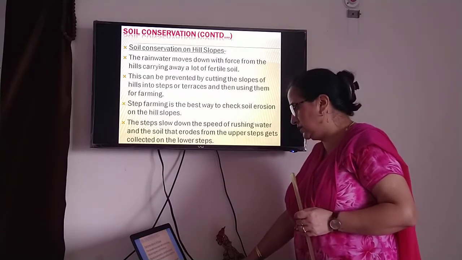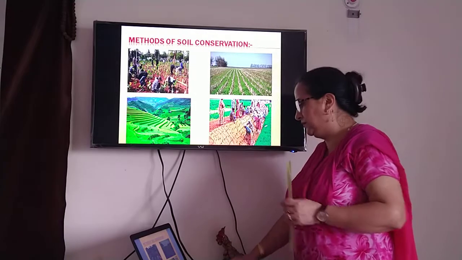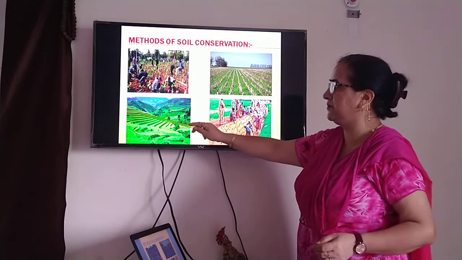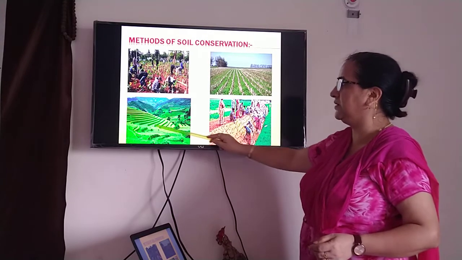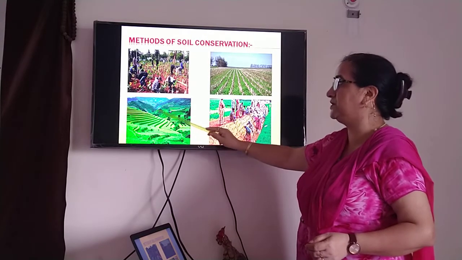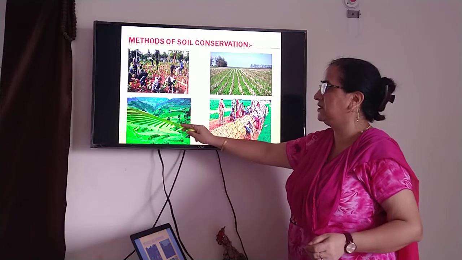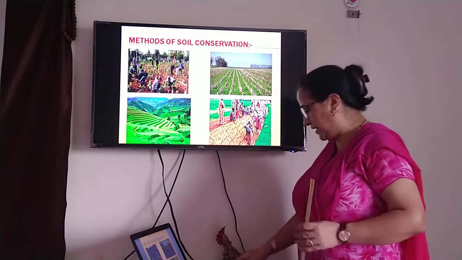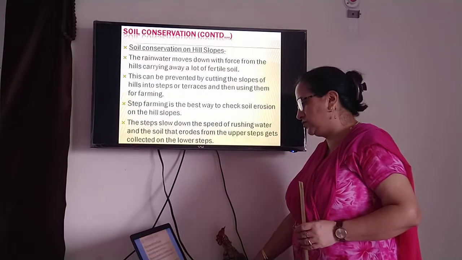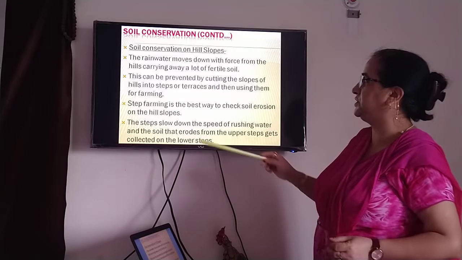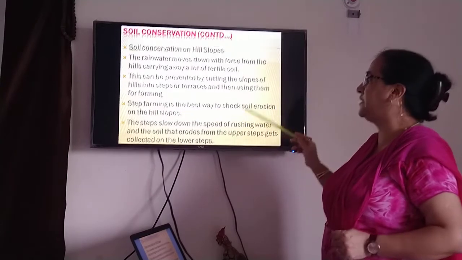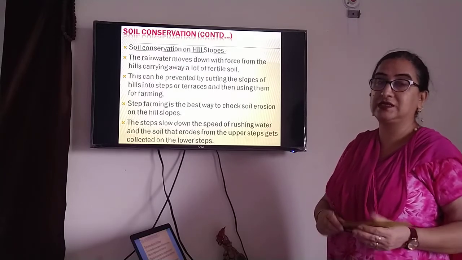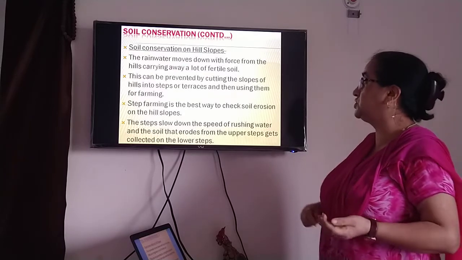I've shown you this in the previous diagram. This is terrace farming. This is how step farming is done on hills, right? They grow grass over there, they make steps, so that when it rains, water flows from this step to this step, this step to this step. This way, the fertility of the soil is not lost. Step farming is regarded as the best way to check soil erosion on the hill slopes.